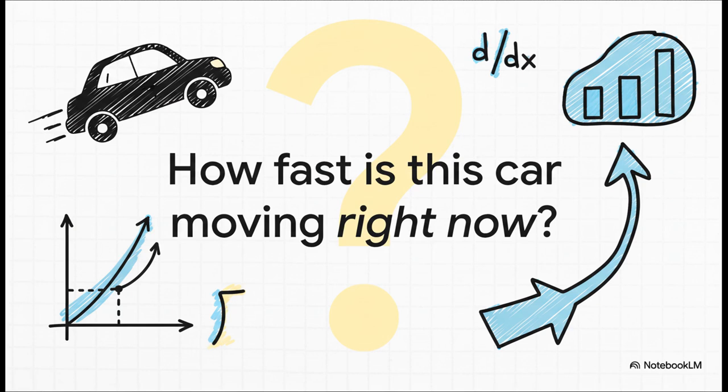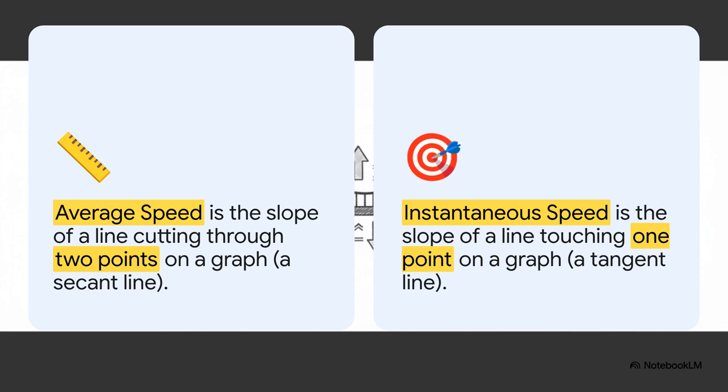I mean, think about it. You're in a car, you look down at the speedometer, and it reads 60 miles per hour. That's not your average speed for the last 10 minutes. No, it's your speed in that one specific instant. But how is that even possible? An instant lasts for 0 seconds, so how can you measure a speed over 0 time? That was the puzzle.